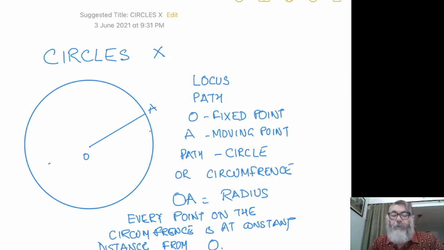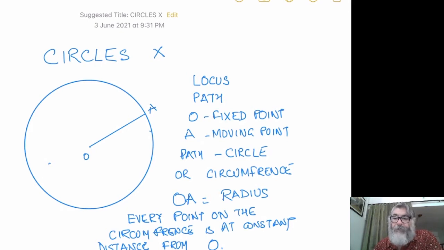Okay, so we are talking about the circle. How do we define a circle? It is a locus. What does locus mean? Locus means path. And that path is to be traced by a point under certain geometrical constraints.